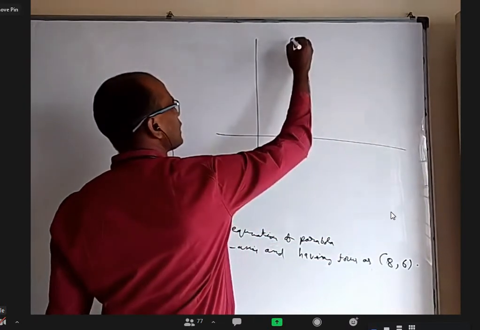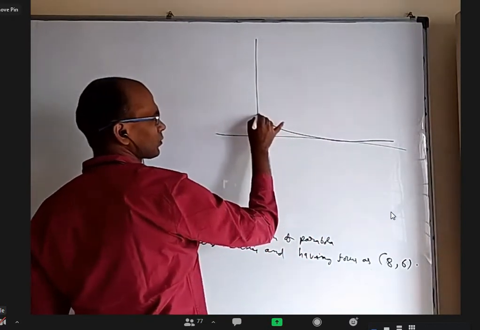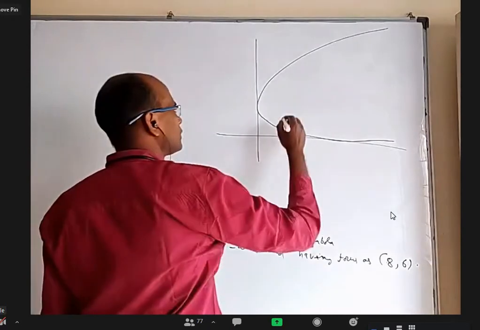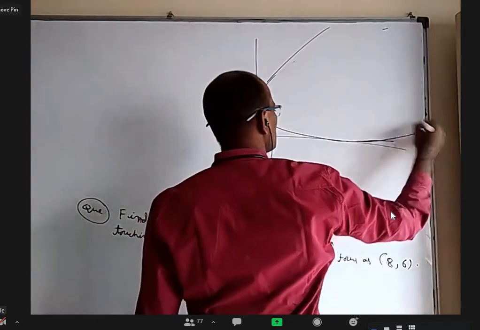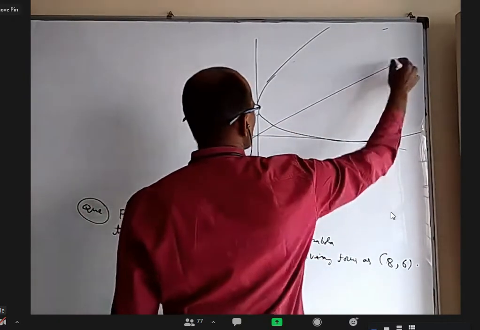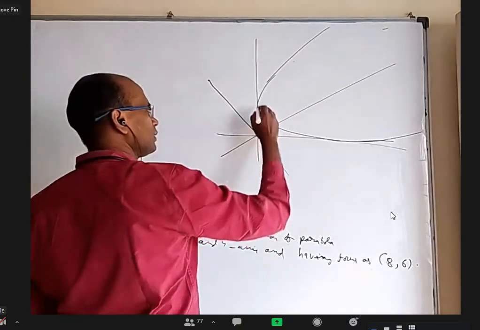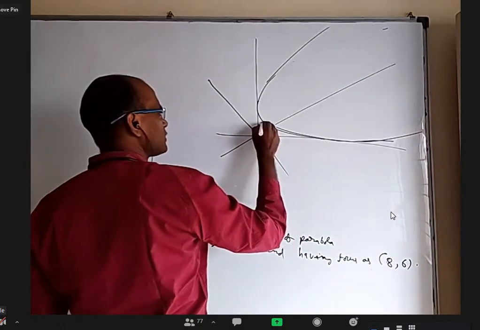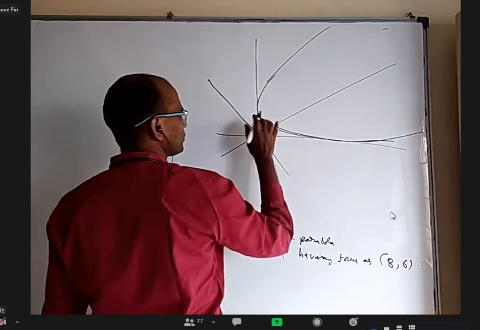Okay, so we have some kind of parabola like this, maybe, and rotated. Maybe its axis is like this, directrix is like this, and tangent at vertex maybe.